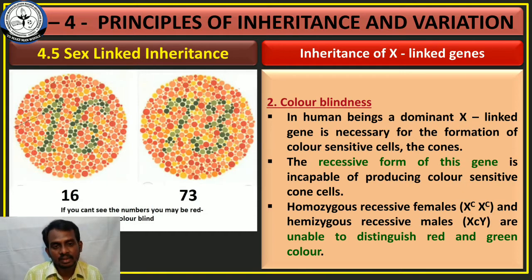Due to the mutation of this dominant X-linked gene, the recessive form of this gene is incapable of producing the color sensitive cone cells.